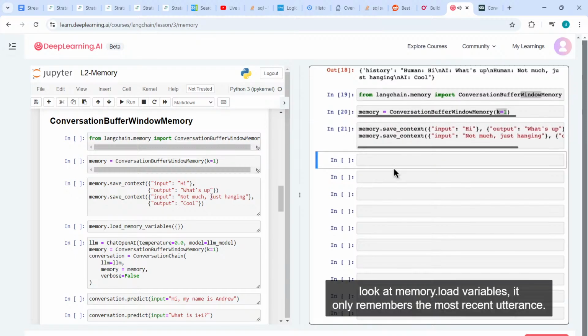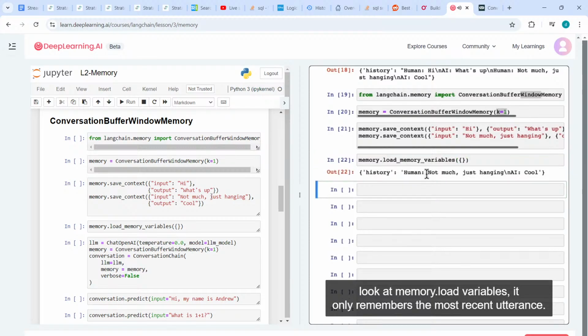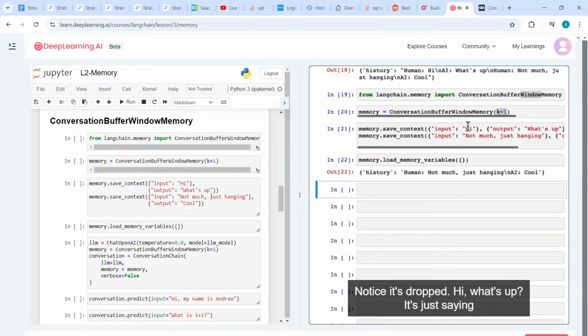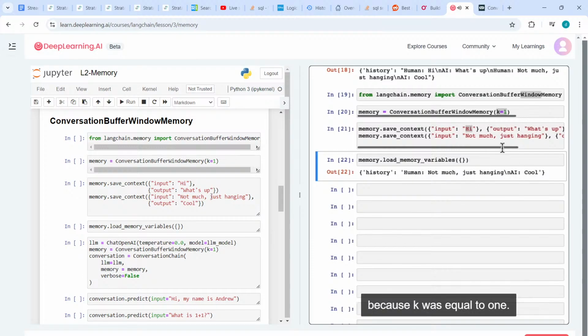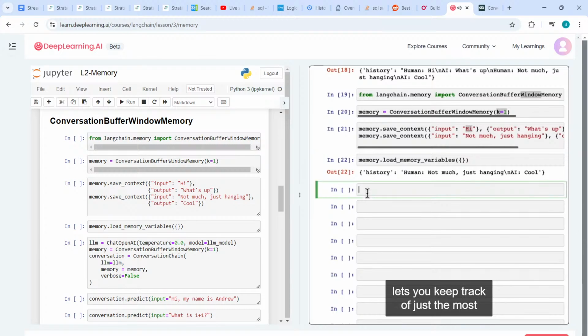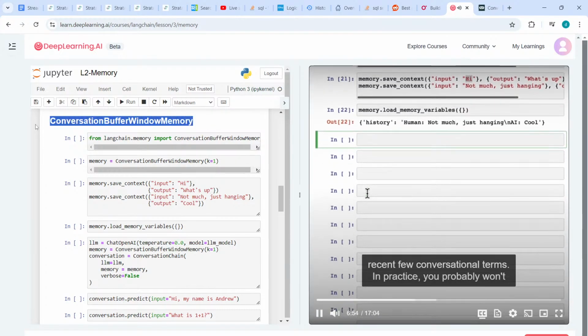If I were to look at memory.load variables, it only remembers the most recent utterance. Notice it's dropped "Hi, what's up?" It's just saying, human says "not much, just hanging," and the AI says "cool." That's because k was equal to 1. This is a nice feature because it lets you keep track of just the most recent few conversational terms.